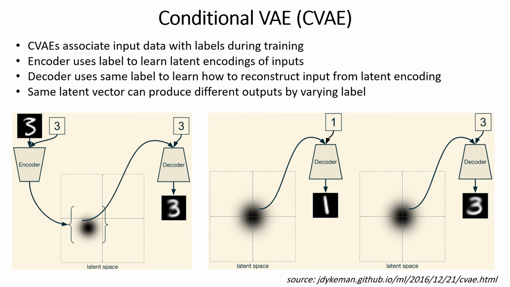And the way that conditional VAEs build on regular VAEs is that during training, each input data instance is associated with a label. And using the example on the slide, the data instance here is the image of the digit, and the label specifies what digit this image represents. And so the input and the label are concatenated together and passed through the encoder to obtain a latent vector. And then the same label is concatenated with the latent vector and passed through the decoder. And an interesting result of this is that the same latent vector could be made to produce different outputs by varying the label during generation. So in the example on the right, we see the same latent encoding is decoded differently based on the provided label.